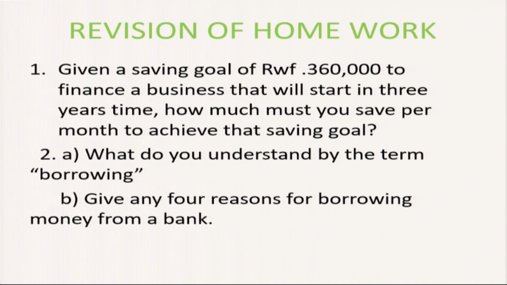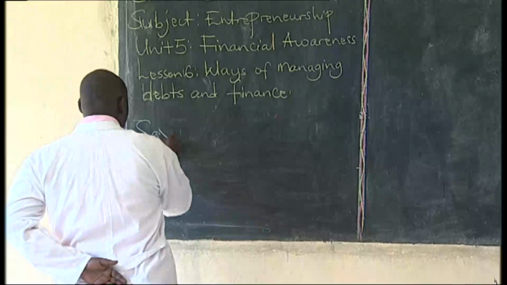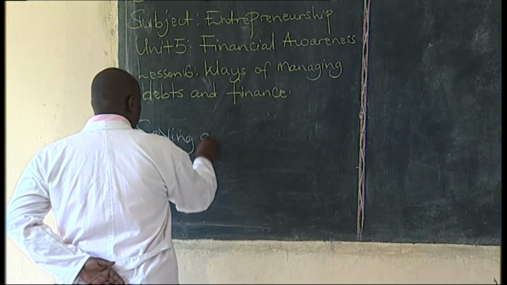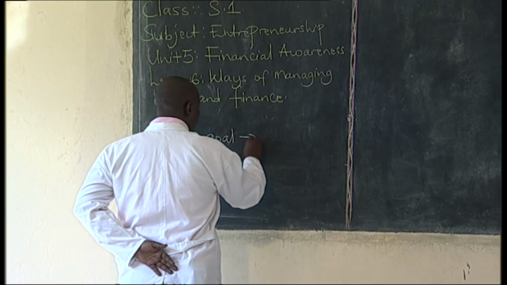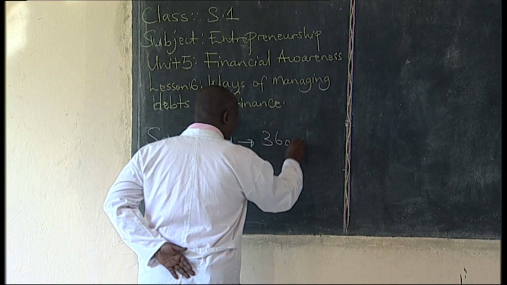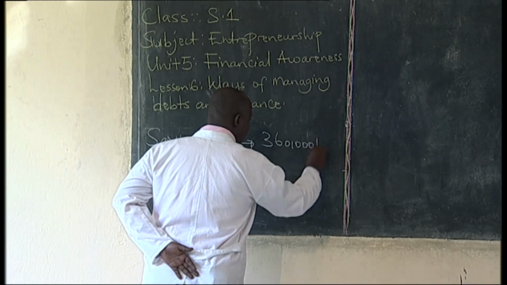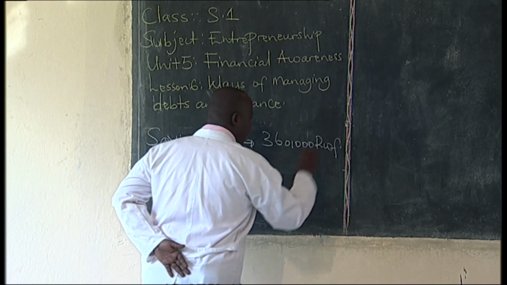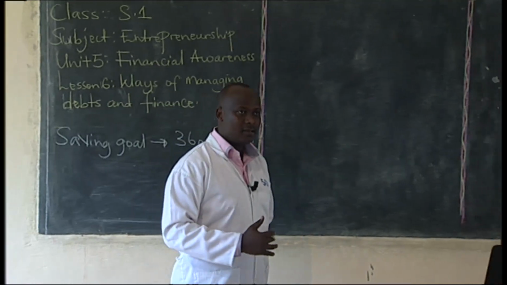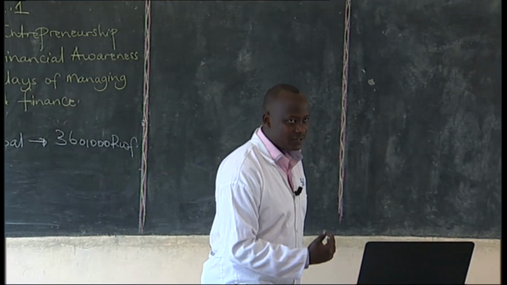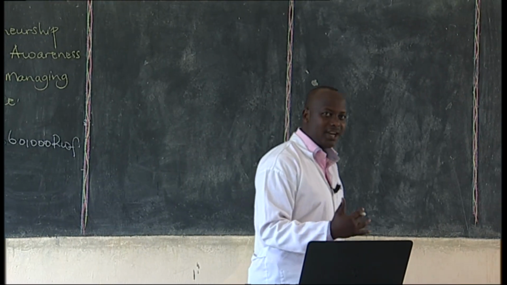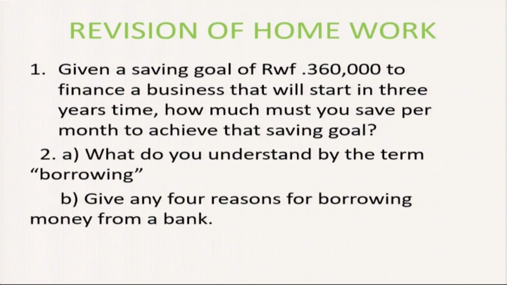Now, your saving goal is 360,000 Rwandan francs, which you want to save in 3 years in order to start up a business.